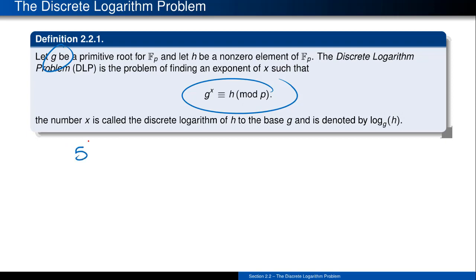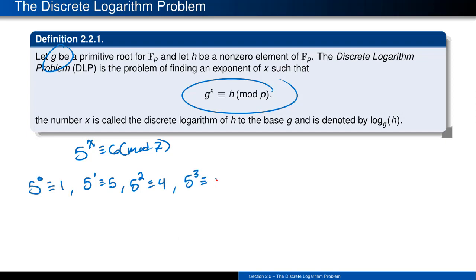So something of the form 5 to the x is 6 mod 7. So earlier we saw that 5 was in fact a generator, and we can again see that because if I start taking powers of 5, I know that 5 to the 0 is going to be a 1, and 5 to the 1 is going to be a 5. 5 squared fires off initially a 25, and then if I reduce that mod 7, well, you know that 3 times 7 makes 21, so 5 squared is actually going to fire off a value of 4. A 5 cubed, if you do the arithmetic on that one, is going to kick out a 6.